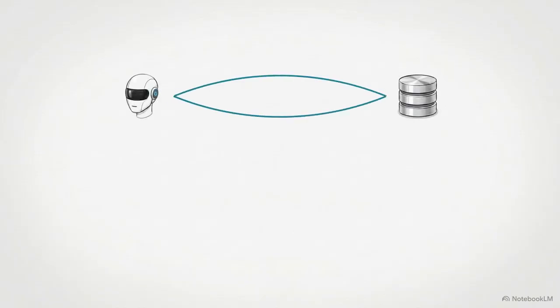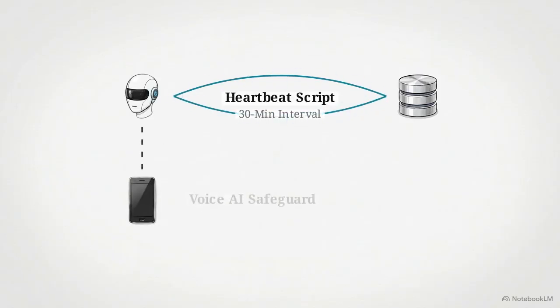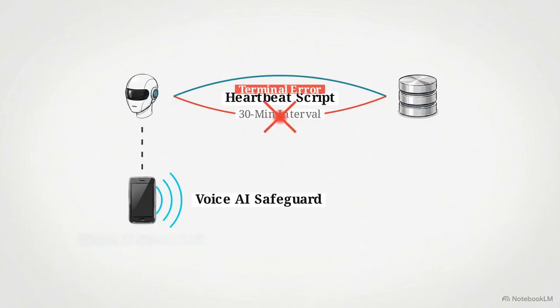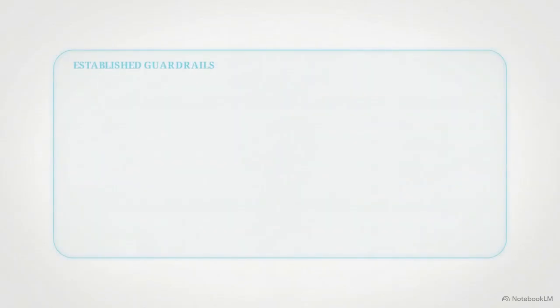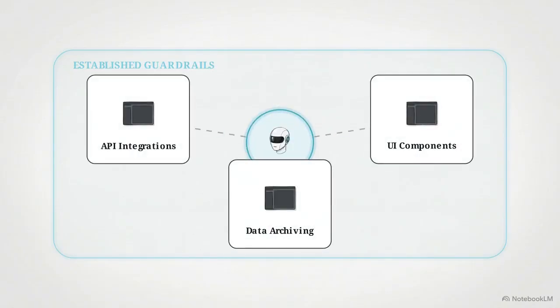To maintain operations, we implement a heartbeat script, pulsing the connection at 30-minute intervals. As a safeguard, we connect a voice AI tool. If the system hits a terminal error, it triggers a physical phone call for help. After leaving the machine running for 9 hours, we wake up to a complete, functional codebase. This proves that with established guardrails, AI can handle the logic and execution of software engineering tasks unsupervised.